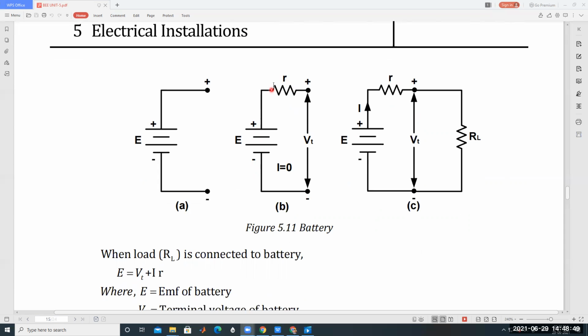Otherwise, E minus the EMF induced in the battery, E minus I into R, is called terminal voltage V_T. Then this R_L is called load resistance. This is called the load. The battery is discharging through the load. The load may be a mobile or laptop, or any type of electronic device. When R_L is connected to the battery, E is equal to V_T plus I into R.